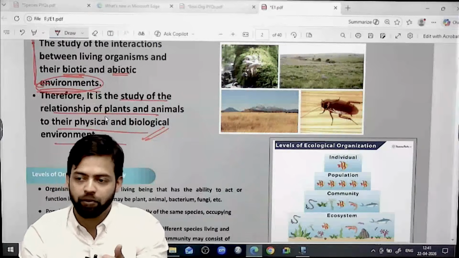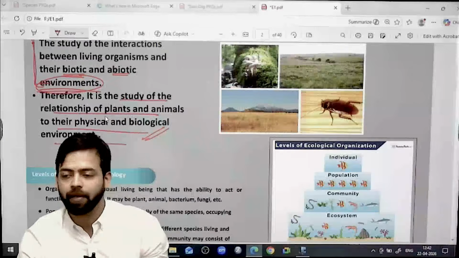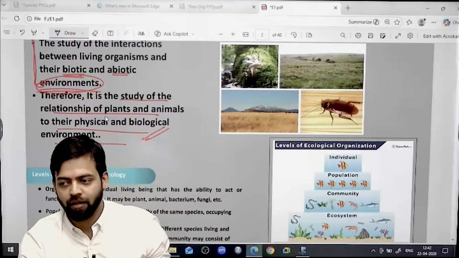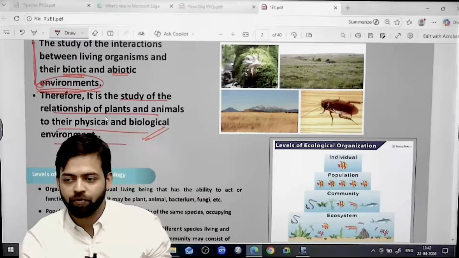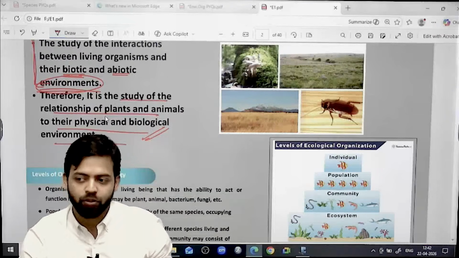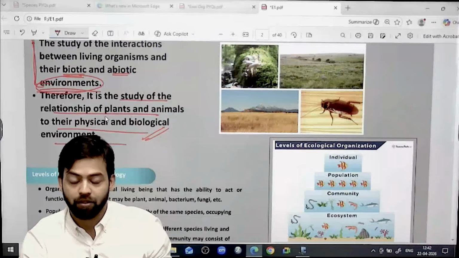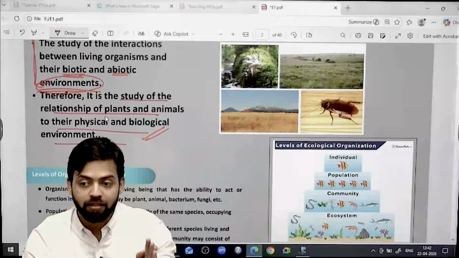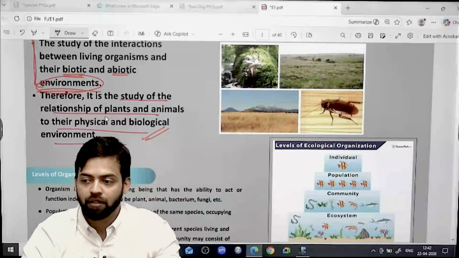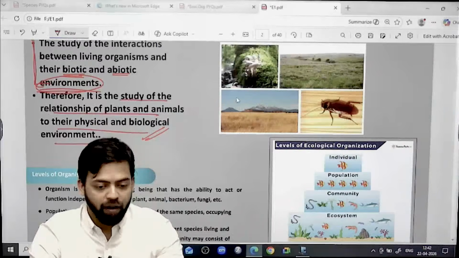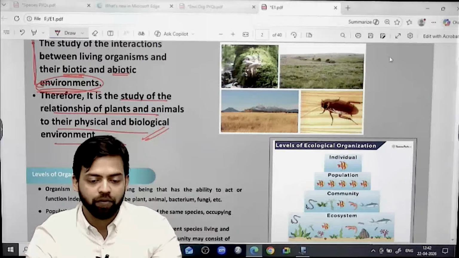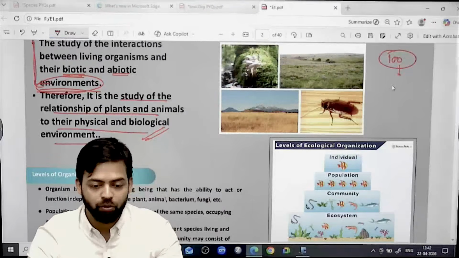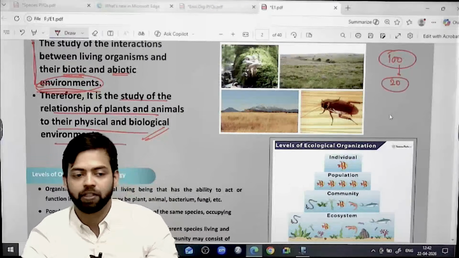If you make, let's say, 300-page notes for environment or 500 pages from newspaper cuttings, and overall 200-300 pages for each subject, do you think you will be able to revise it in mains? Not at all possible, because further skimming is required after prelims. Once prelims is over, you have to skim your notes. If one subject's notes are 100 pages, you have to compress them into at least 20 pages in the first read.